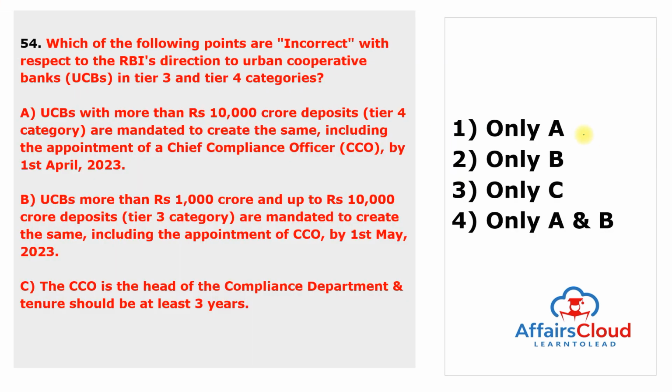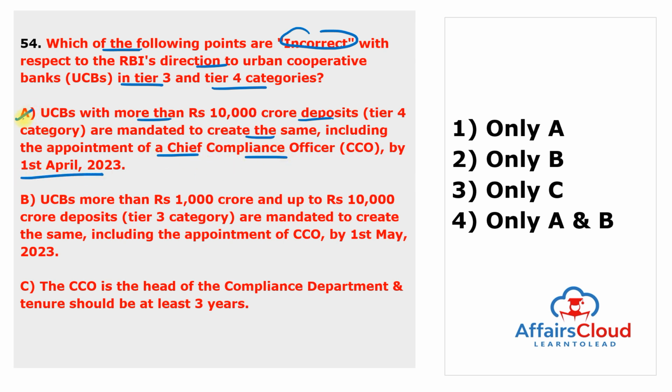Moving to next question. Which of the following points are incorrect with respect to the RBI direction to the urban cooperative banks in Tier 3 and Tier 4 categories? So, let's find out the incorrect statement. First one is urban cooperative banks with more than 10,000 crore deposits under the Tier 4 category are mandated to create the same, including the appointment of the Chief Compliance Officer by 1st of April 2023.